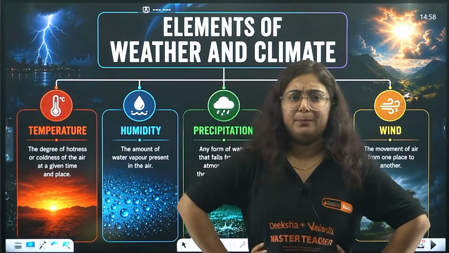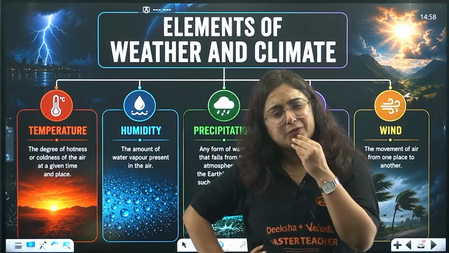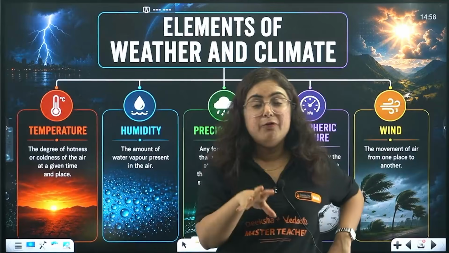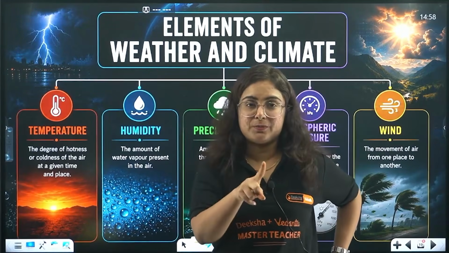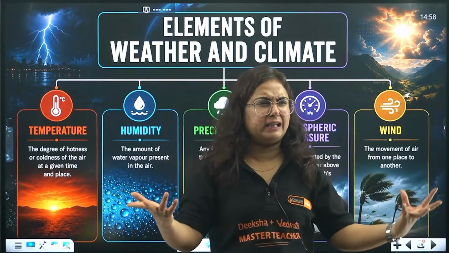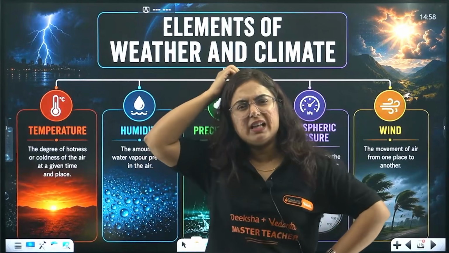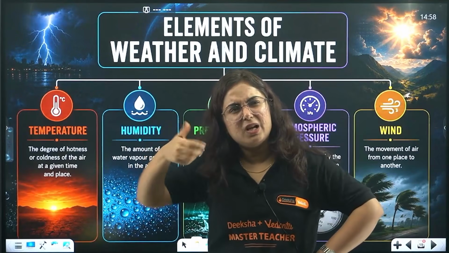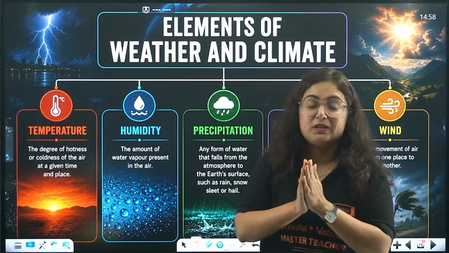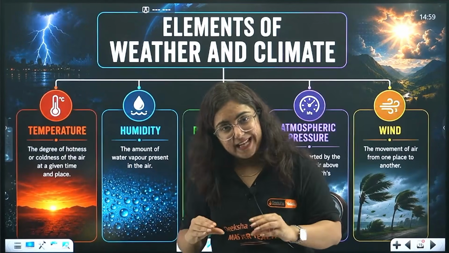Temperature. What is temperature? If someone asks you, you will think, beta, what is the definition of temperature? Beta, the degree of hotness or coldness of the air at a given time or place is known as temperature. It may often happen with you to increase the AC temperature or decrease it. That makes you so confused, right? Some people say increase the temperature and you wonder, should I increase the temperature? What do you want? More hotness or coldness?